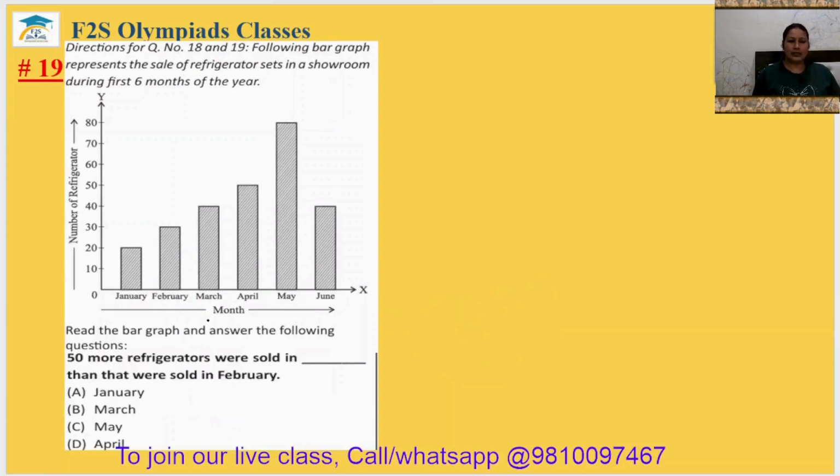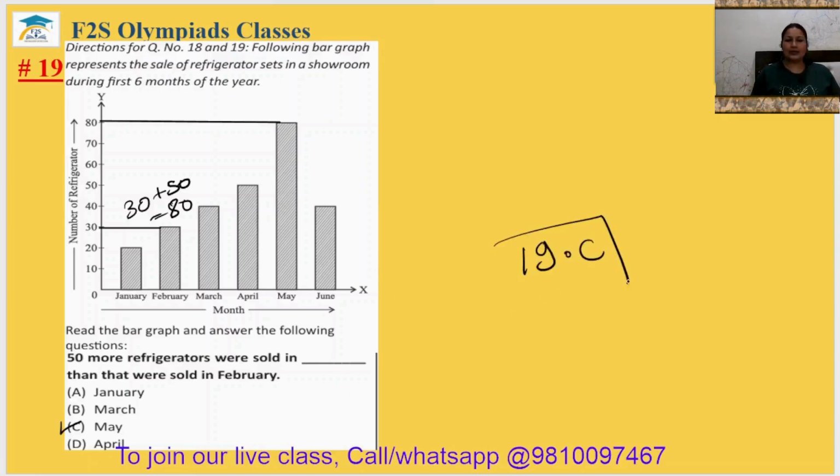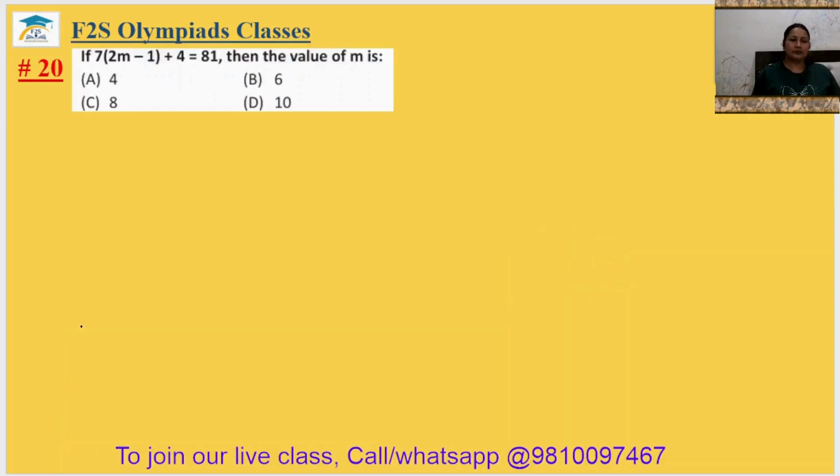Question number 19 with the same data. 50 more refrigerators were sold in dash than that were sold in February. So in the February there are 30, and 30 plus 50, this is your 80, and 80 refrigerators are sold in the month of May. So my answer will be option C. So 19th answer is option C.